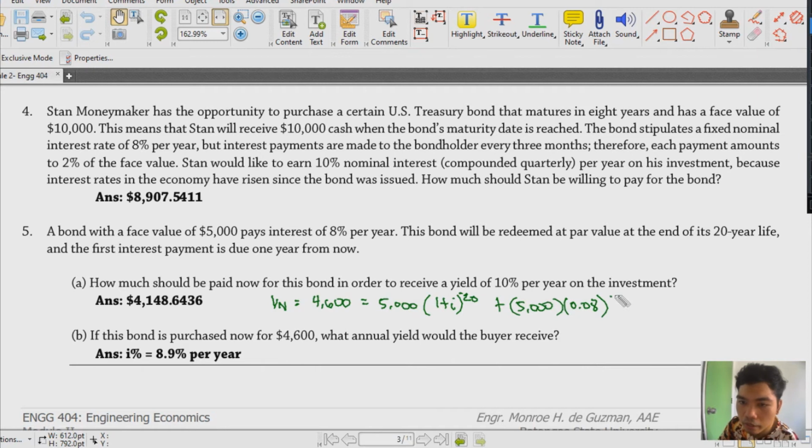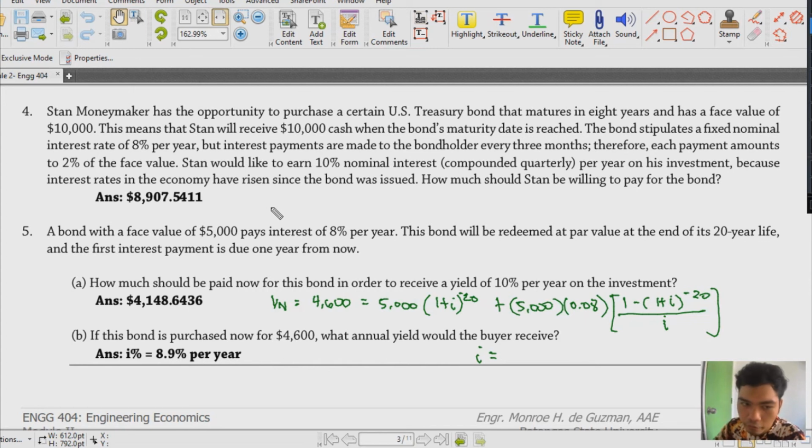Okay, and then we have 1 minus 1 plus, sorry, this is our missing I. So 1 plus I raised to negative 20 divided by I. Okay, and then solving for I, we should be able to obtain 0.0887.